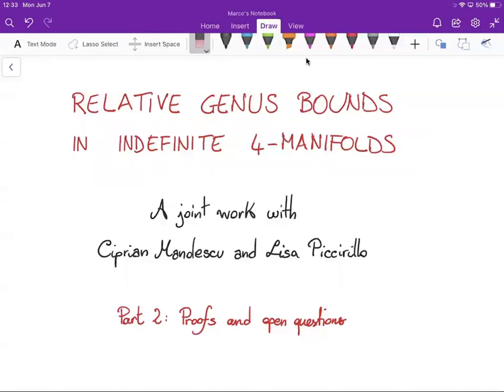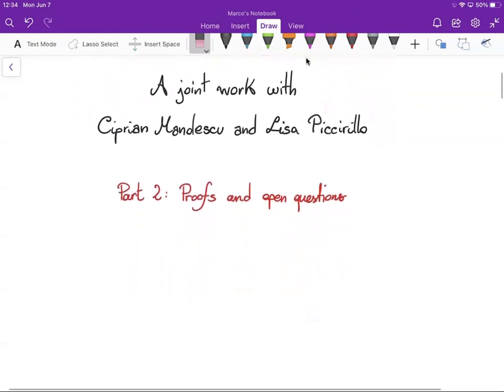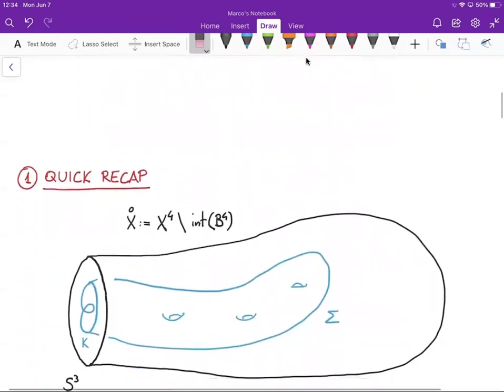Hello and welcome back for the second part of the talk, where I will be discussing the proofs of the main theorems and some open questions. Before I recall the statements of the main theorems and give their proofs, I would like to quickly recall the main points from talk number 1.